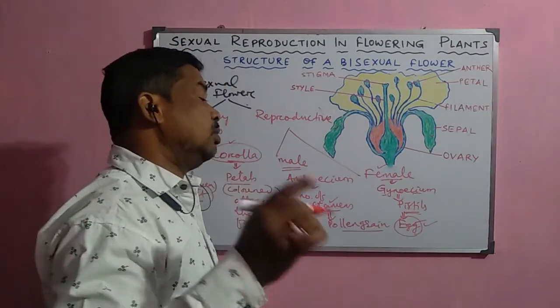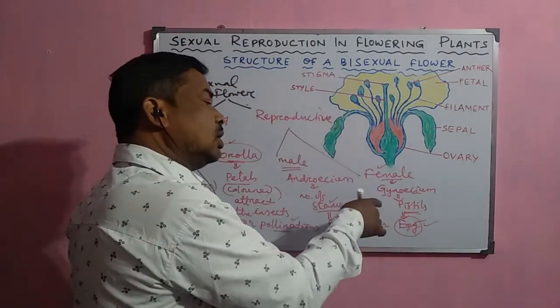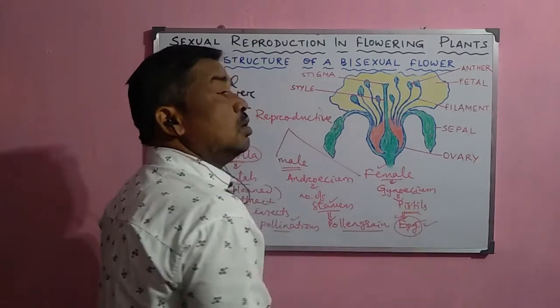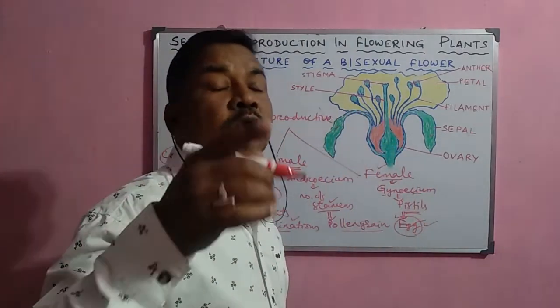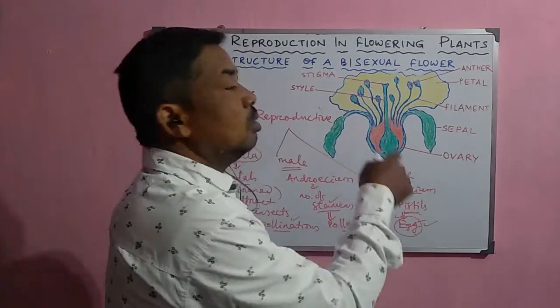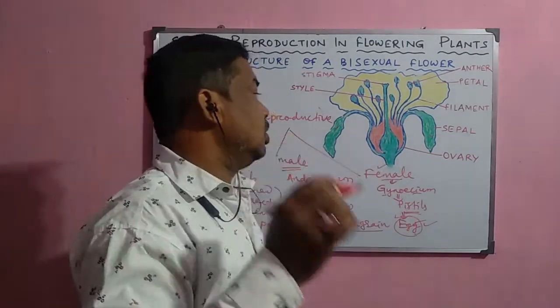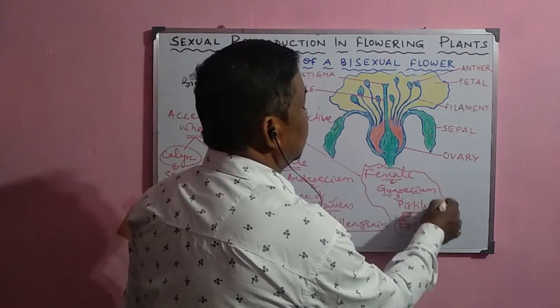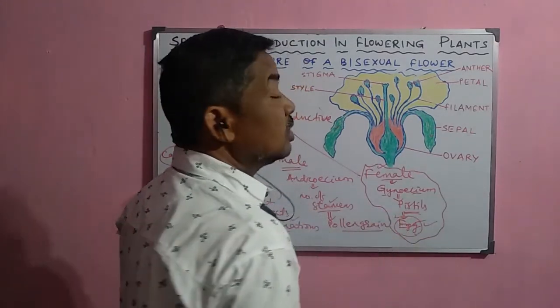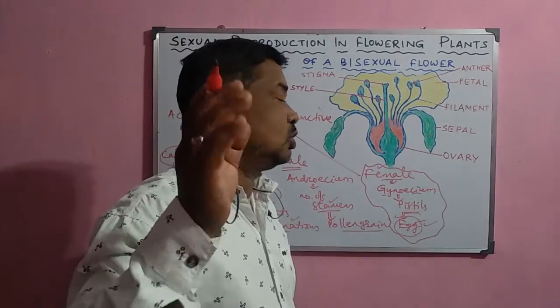After production of the gamete, fertilization also occurs here, inside the ovule, and the ovule later on develops into the seed, and the whole ovary develops into the fruit. So that is why the female whorl is the most important whorl in a sexually reproducing plant.